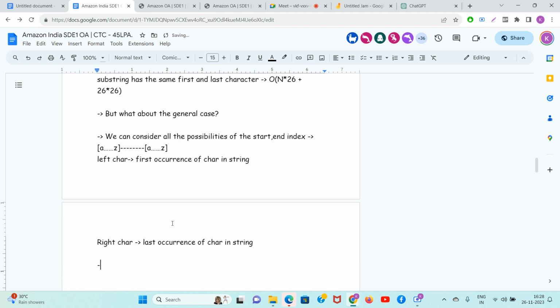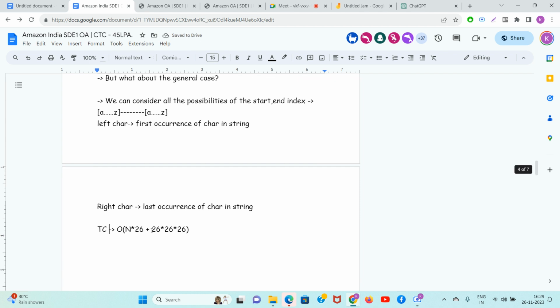So guys, how many possibilities are you considering? Now it is getting a little bit complicated. There are 26 cross 26 possibilities, and for each possibility again 26 iterations. So O of n into 26, this prefix sum algorithm remains constant. It is good that this was done, otherwise it would have become bigger. 26 cross 26 cross 26 is the total time being taken. Okay, actual time complexity is just n cross 26 because this is a constant.